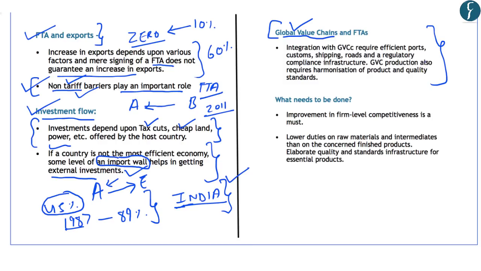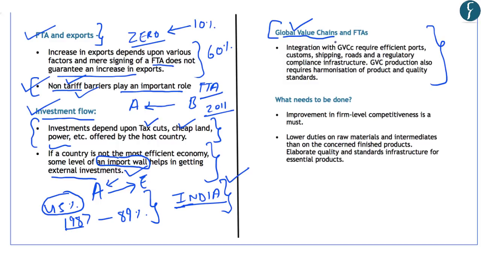So for example, various components of a product are being produced in different countries. Then that product is being assembled in another country. And from there, it is being sold in a different country. So all these represent the interlinking of different geographies for the production, supply, distribution and post sales of a product. So this is what is known as a global value chain. So one of the criticisms of India not joining the RCEP is that it is missing out on the opportunity of being an integral part of the global value chain.